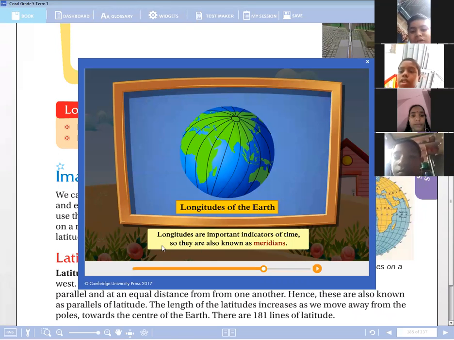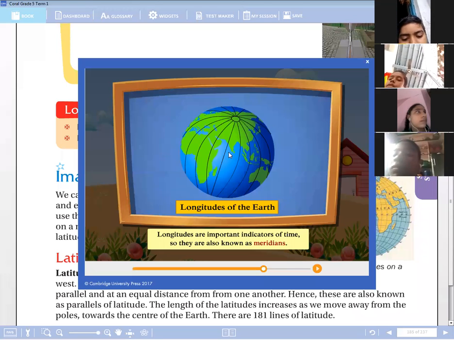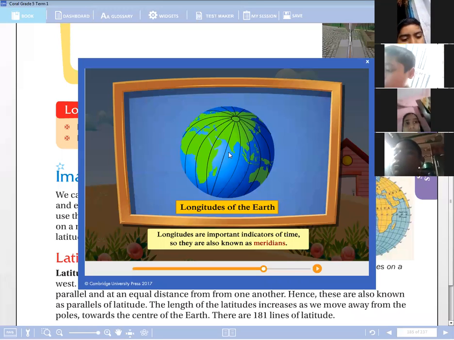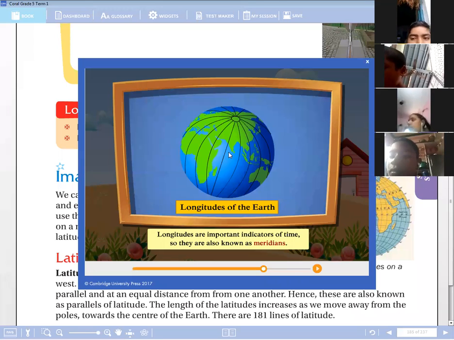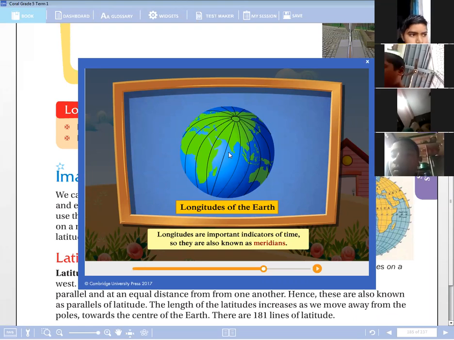Okay, children, these help us to locate the time. Longitude helps us to indicate the time. So these longitudes are also called meridians. Latitudes are called parallel lines.